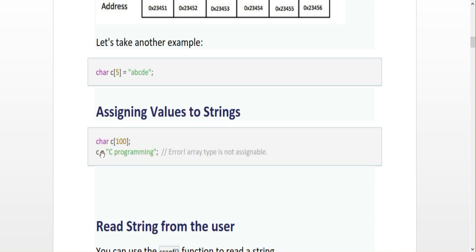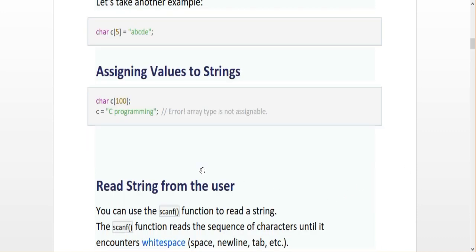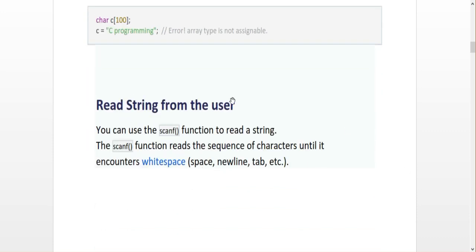Okay, how can I get the input from user? The string, enter your name, enter your college name, so whatever it is, how can I write like this? So this is the answer. Read string from user. You can use the scanf to read the string, but here there is some restriction. When you are using a scanf, if there is a white space or new line or tab in your text, it will not accept the next of the space or new line letters or strings.